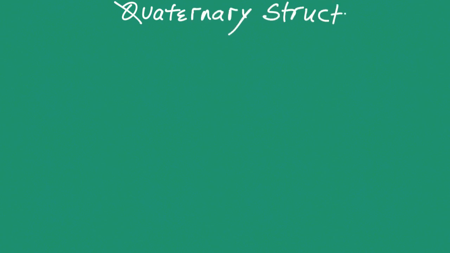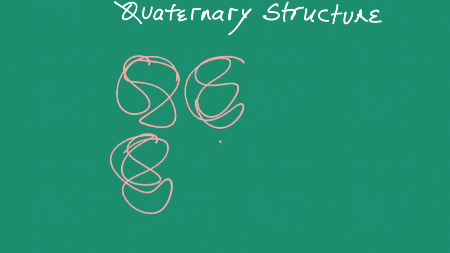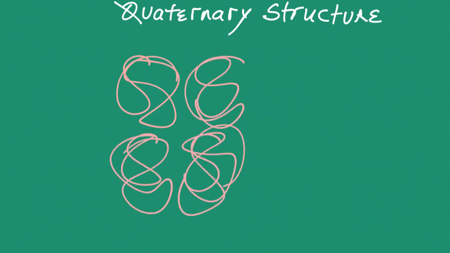So far, we have looked at primary, secondary, and tertiary structures. Now we'll look at the quaternary structure, which is basically two or more polypeptide chains connected to each other by weak bonds. So here we have 4 polypeptide chains, and these are connected by H bonds and R interactions. A very good example of the quaternary structure.